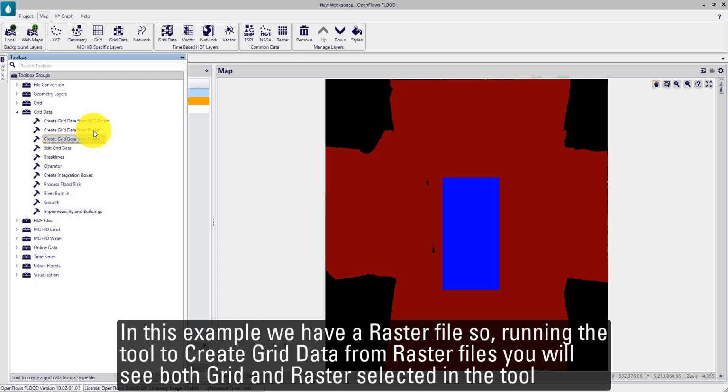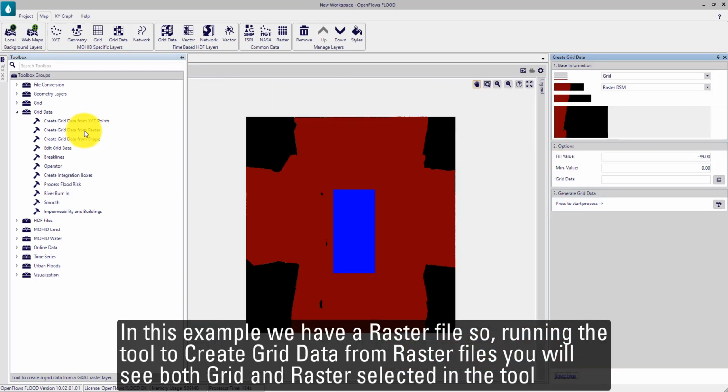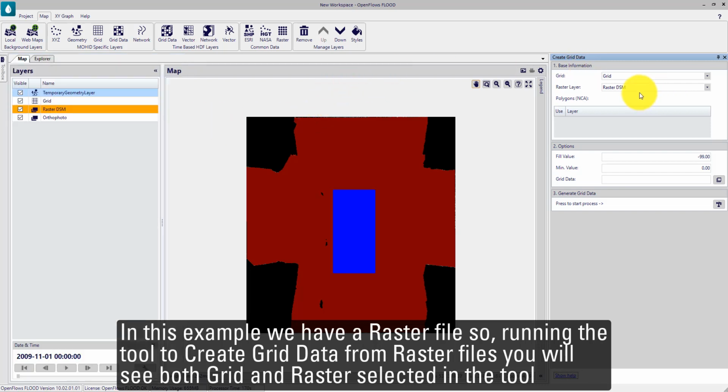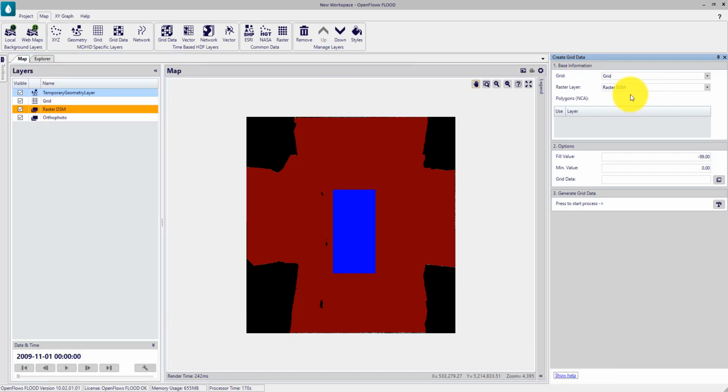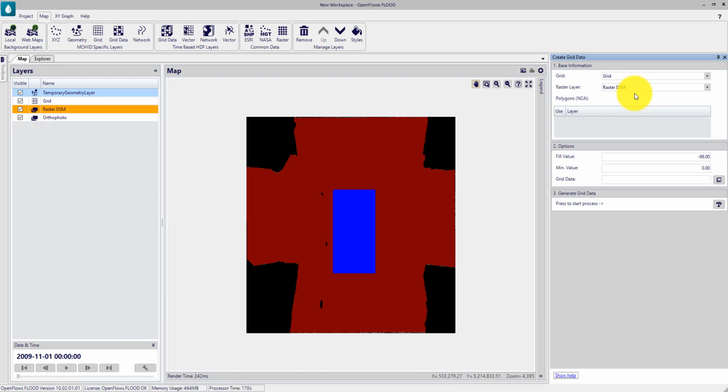In this example, we have a raster file, so running this tool to create the grid data, you see both grid and raster selected in the tool. If you try to open this tool without having a grid and a raster file loaded in the workspace, you won't be able to use it.